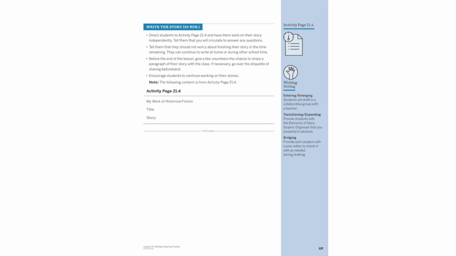Encourage students to draft their historical fiction stories independently using Activity Page 21.4. Remind them that completion isn't necessary within the session. They can continue at home. Allow volunteers to share a paragraph, emphasizing sharing etiquette. Support students with graphic organizers or peer editors as needed to enhance their writing process.